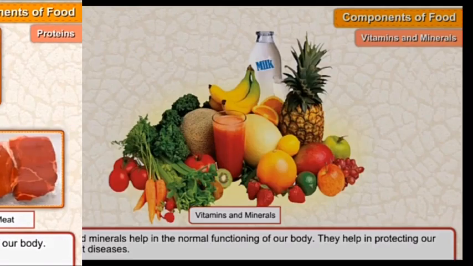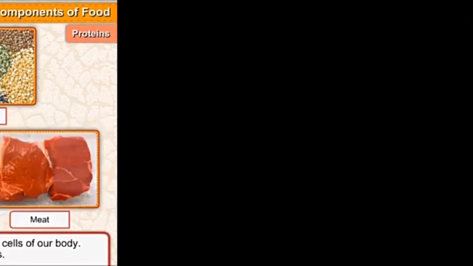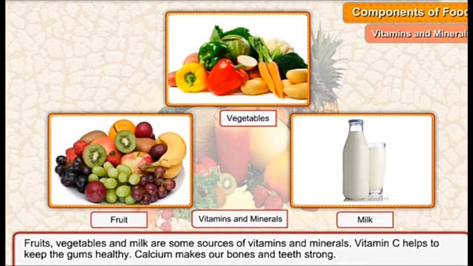Vitamins and minerals are important for the normal functioning of the body. So they are also required by our body and are one of the essential components. Here are the sources: fruits, vegetables, milk. All these are the sources.